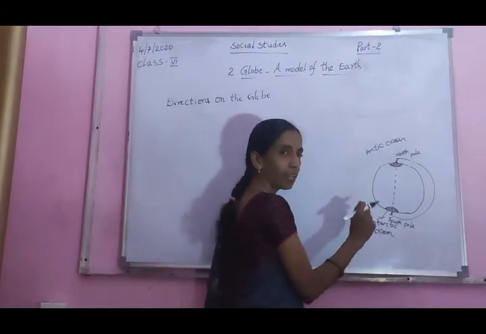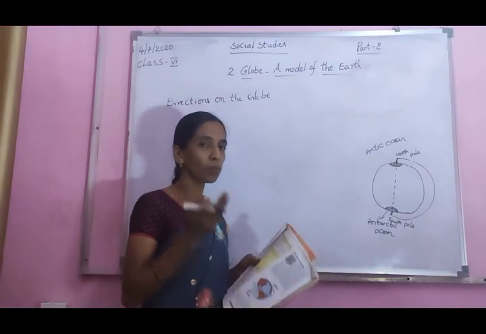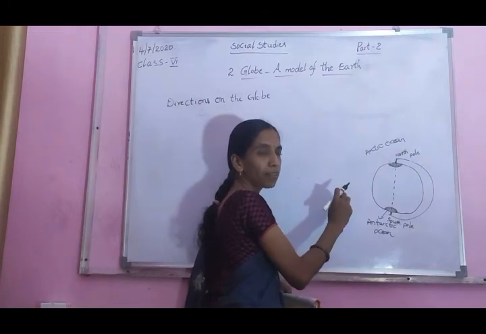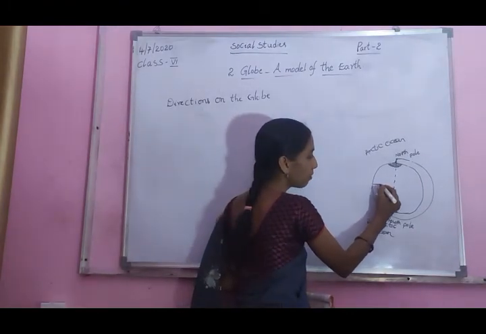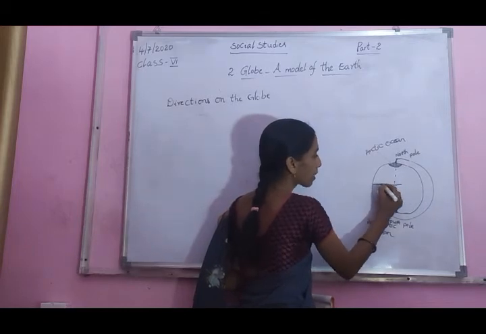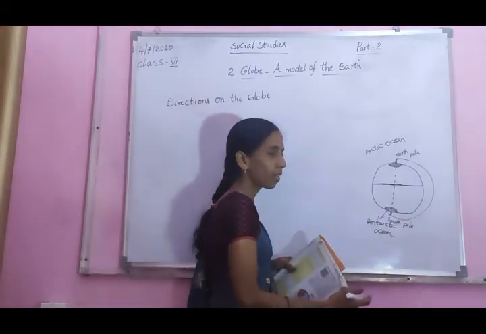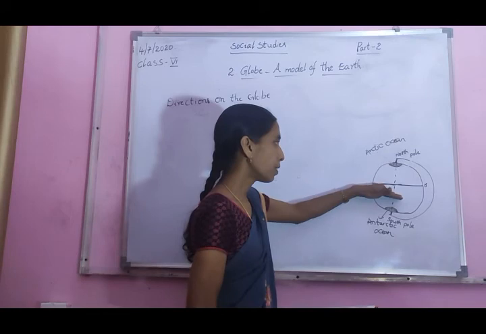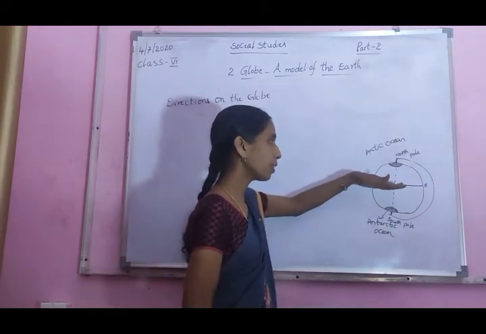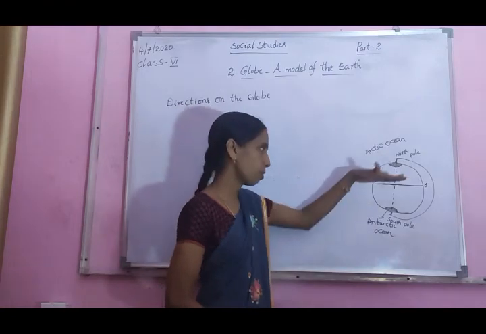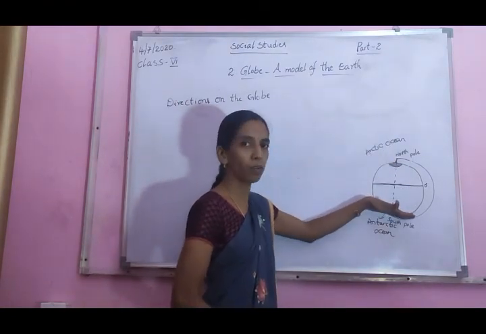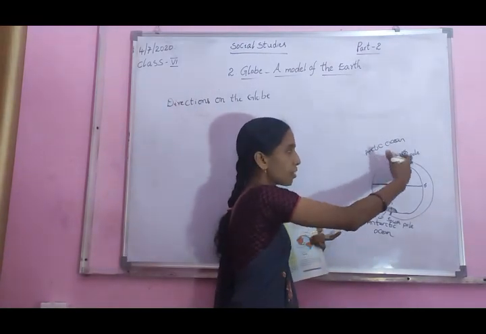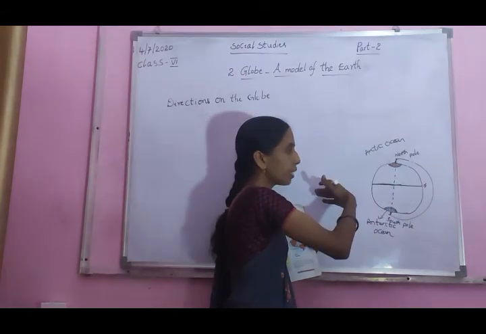Next, there is one more line. The globe is divided into two parts by one line passing through the middle. This line is called, anyone have an idea? This line is called the equator line. Okay now, 0 degrees equator line. Do you understand? This is the equator line, 0 degrees. So this line divides the globe into two parts, north and south. In this place, the earth rotates. In which direction? West to east direction.